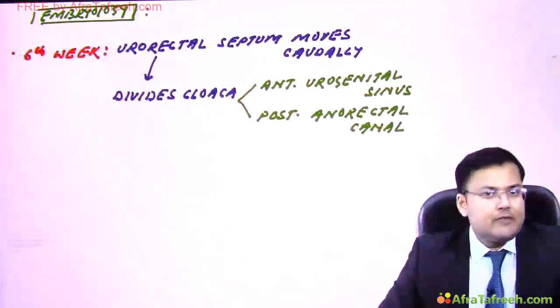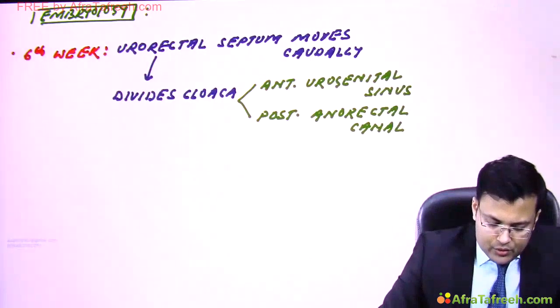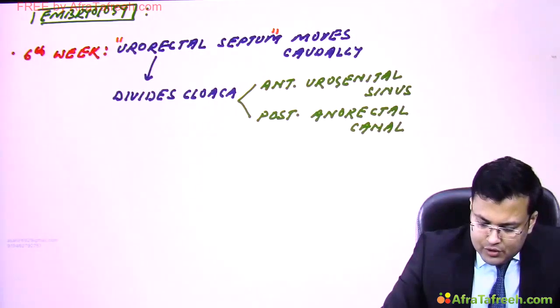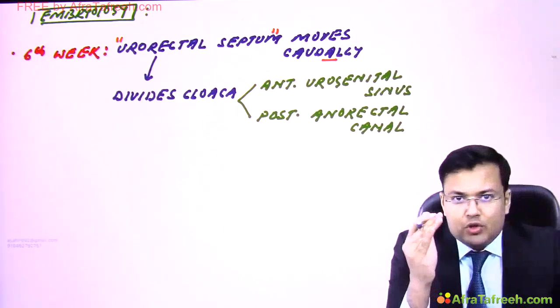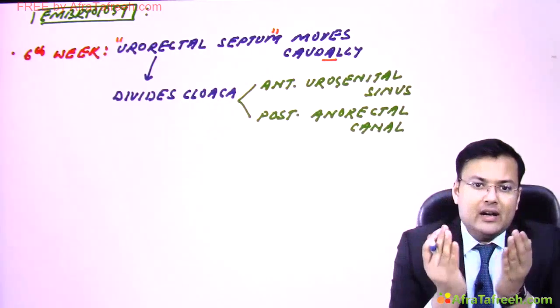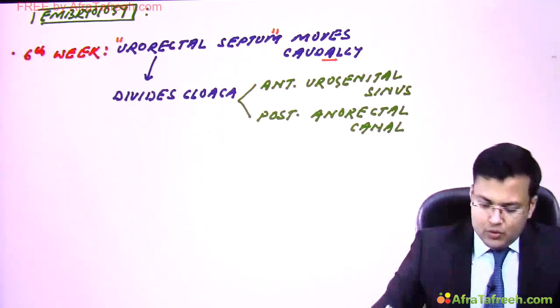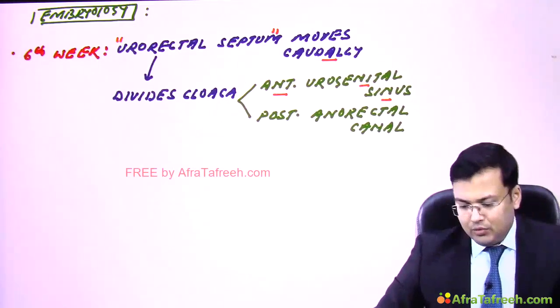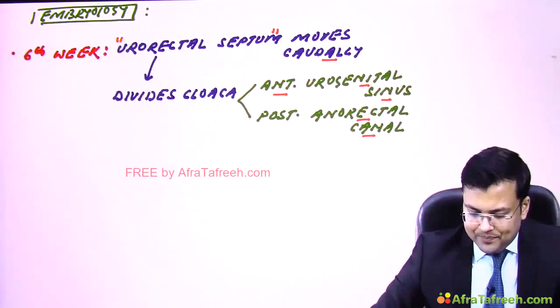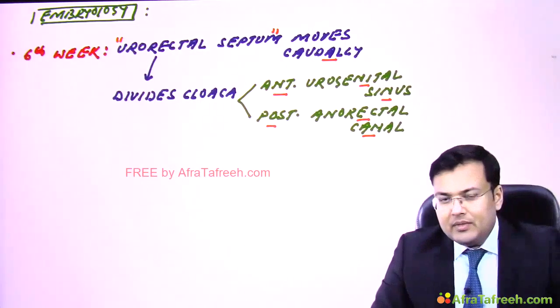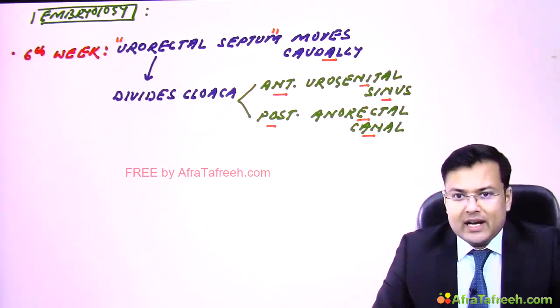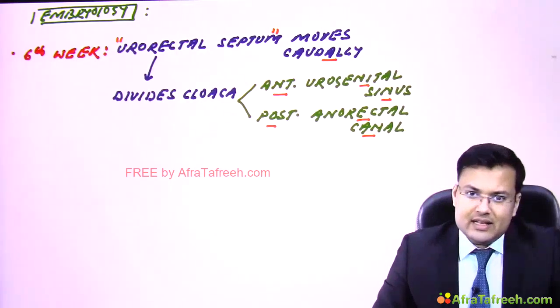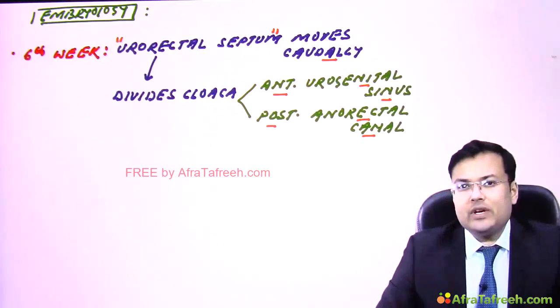Now see, by 6th week of gestation, the urorectal septum, it moves caudally. And when it is going to move caudally, there is a cloaca. This cloaca is divided into anterior urogenital sinus and posterior anorectal canal. So urorectal septum, it is going to divide cloaca into anterior urogenital sinus and posterior anorectal canal.